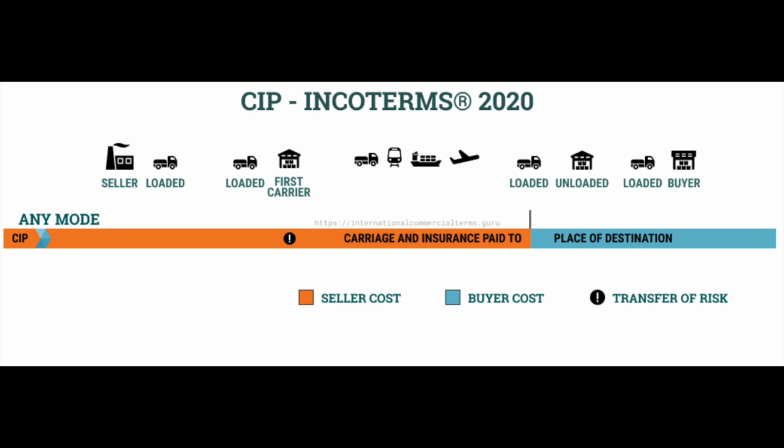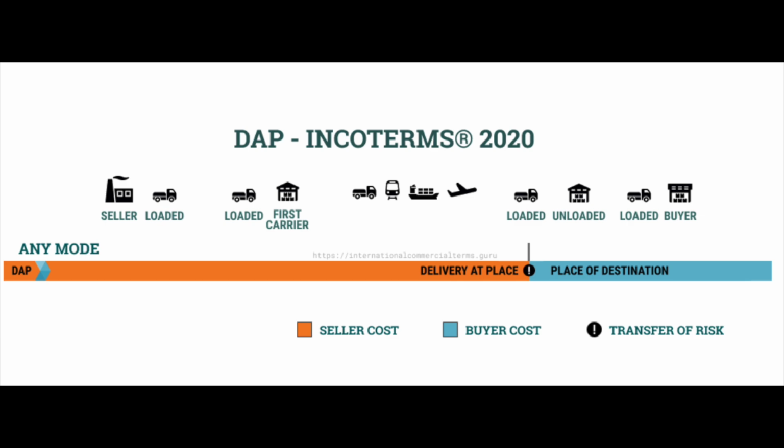Now, the buyer is responsible for import customs clearance, duties and taxes in Brazil, and inland transport from Sao Paulo's airports to their warehouse. DAP, delivered at place. What this means is that Teknova, the seller, is responsible for export customs clearance in Germany, all transportation costs to the buyer's warehouse in Sao Paulo, risk and responsibility all the way until the goods are delivered at the buyer's named place in Brazil, at the buyer's warehouse.